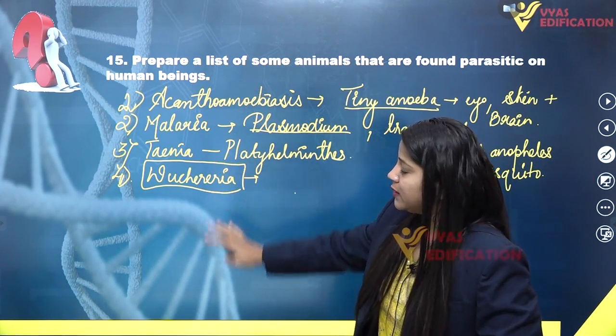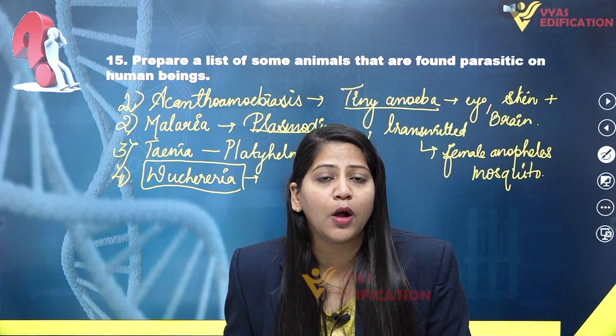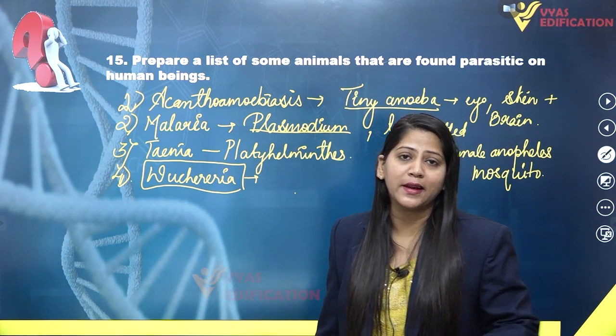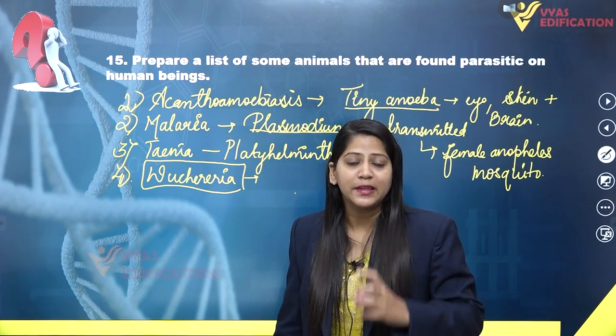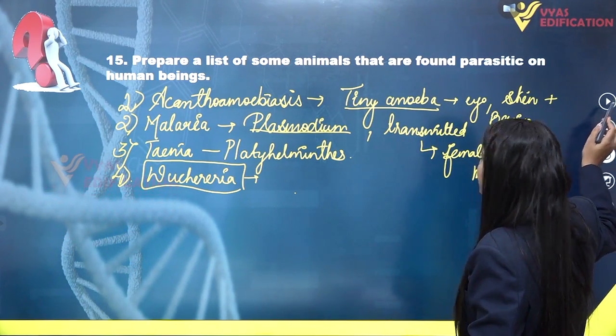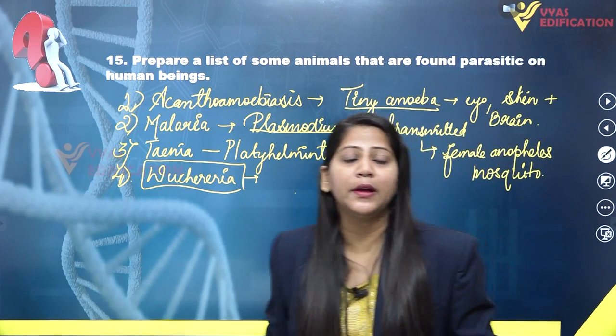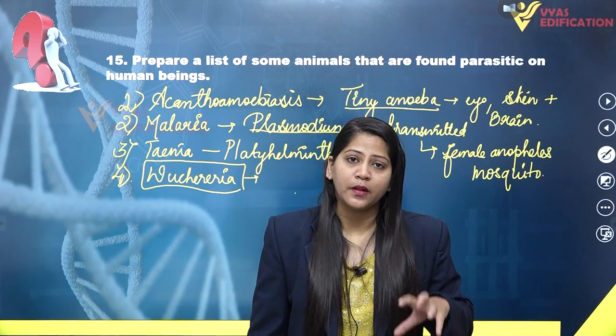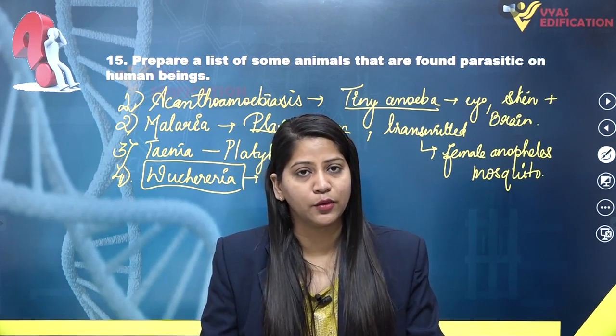So this is a short list of animals which can live as parasites on human beings and cause diseases in them. Now with this we have completed this whole chapter of the NCERT discussion, and this is all for today. Thank you and have a nice day.